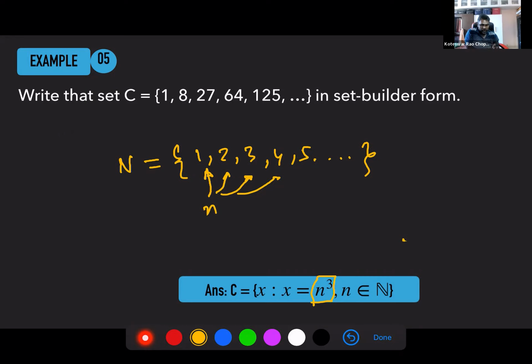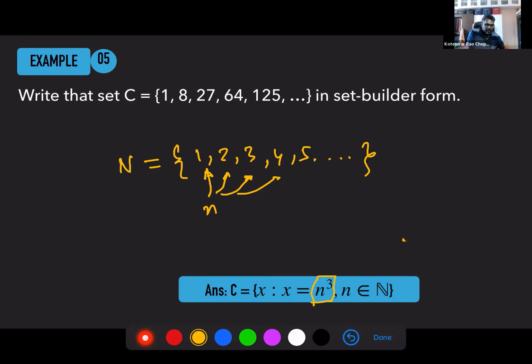It's not that you have to use only small n. You can use y also. Instead of n, I can use y cube, but y belongs to the natural numbers. The moment you say that small n belongs to capital N, you are saying that n takes the place of each of those natural numbers. But if you only say n cube, you have to mention what your n is, right? You understand, Harsha? You have to mention what your n is.